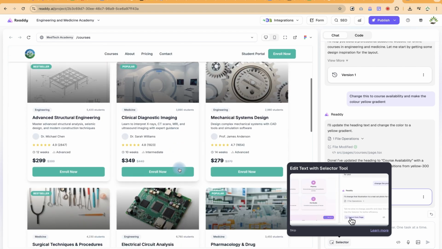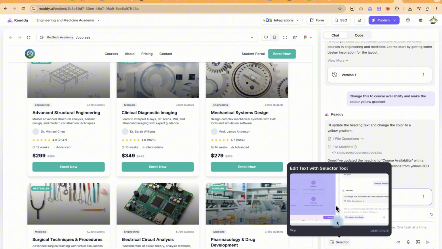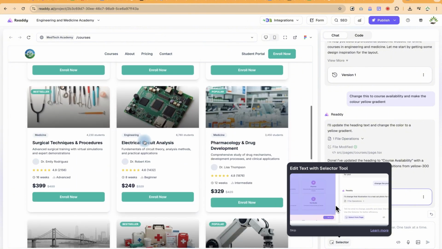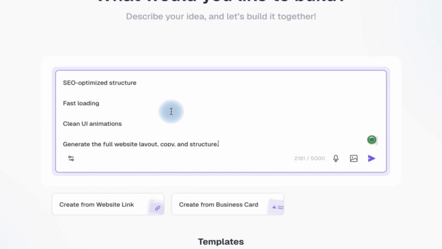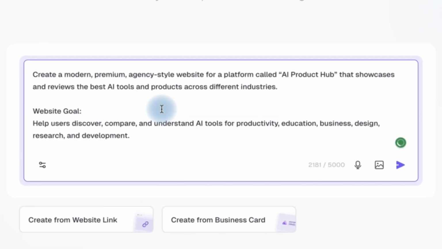You can do the same even with the images. You can just upload the image that you want, and this is going to change it for you directly. So let's do one more use case. Once you're here, you can just go ahead and give it the prompt. I have this simple prompt that I typed, though it's a bit long. I'll put it in the description.